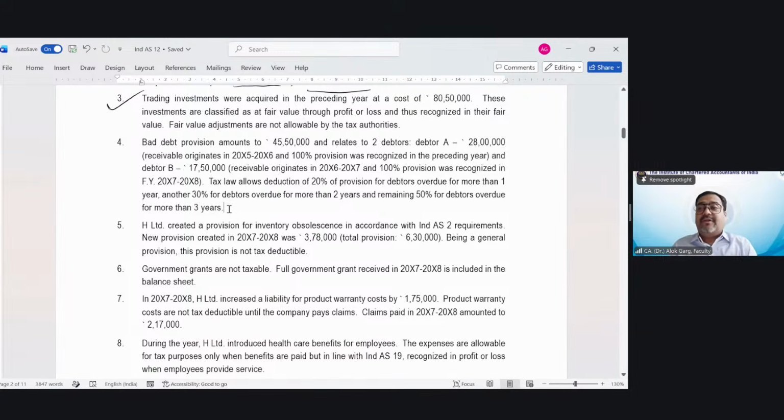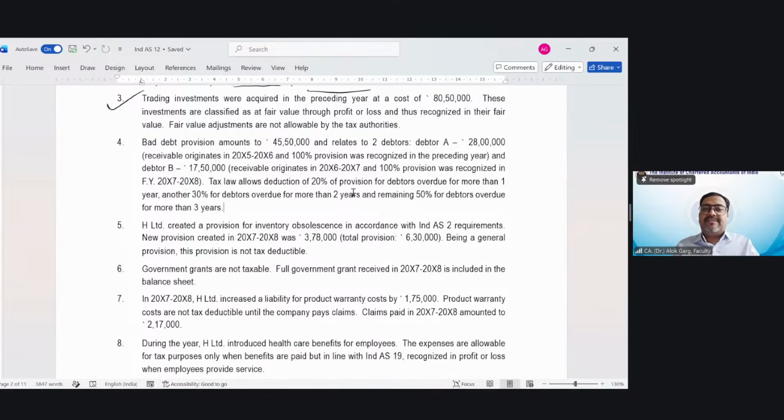You are finalizing your tax return for 2007-8, computing your taxable income for 2007-8. So there is a total bad debt provision of 45 lakh 50,000. This 28 lakh rupees was originated in 2005-6.